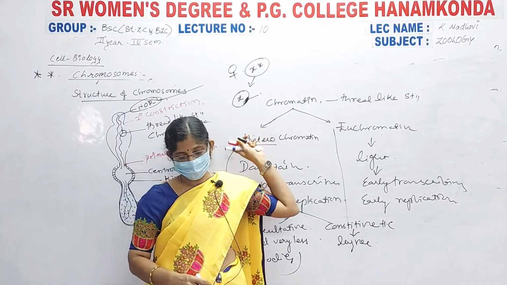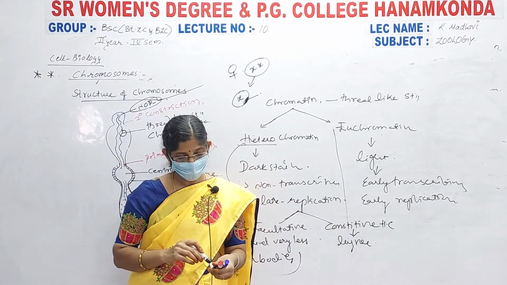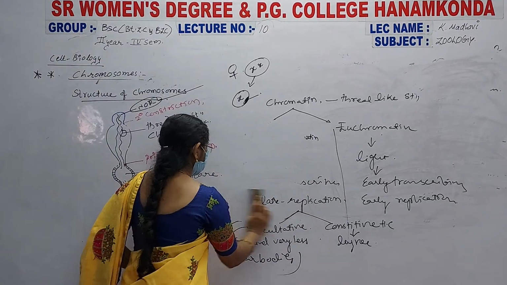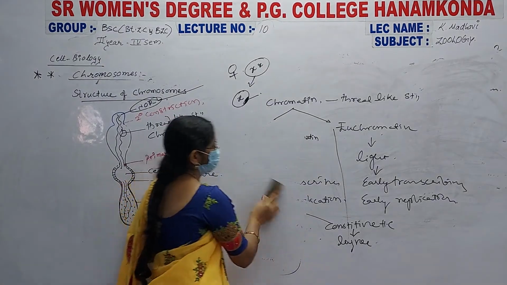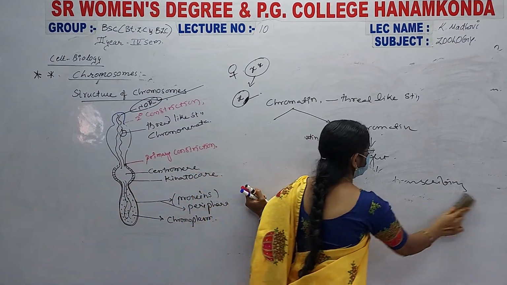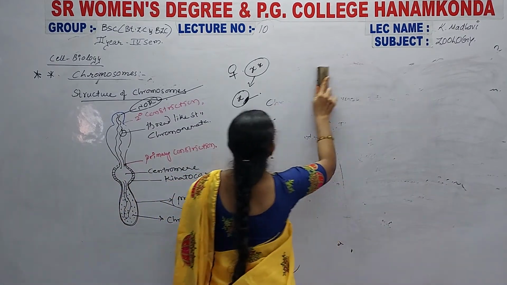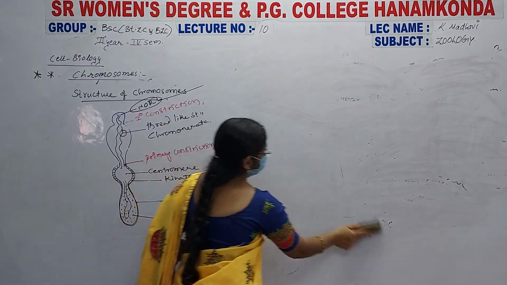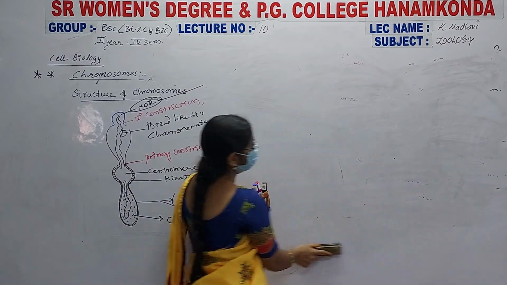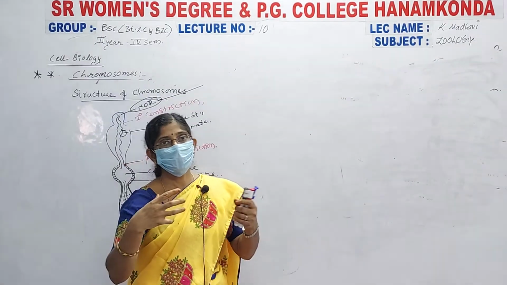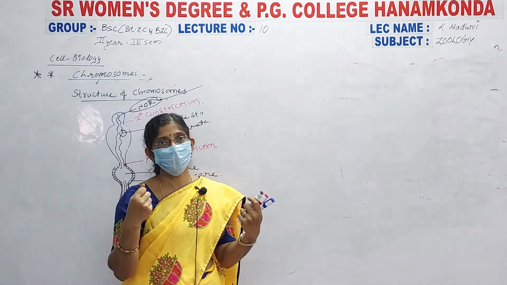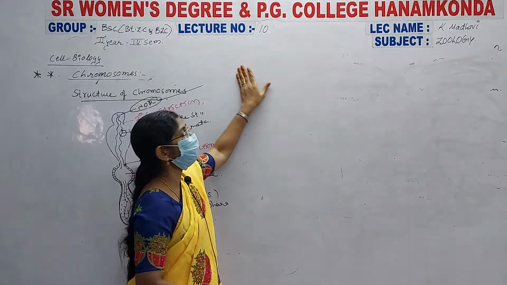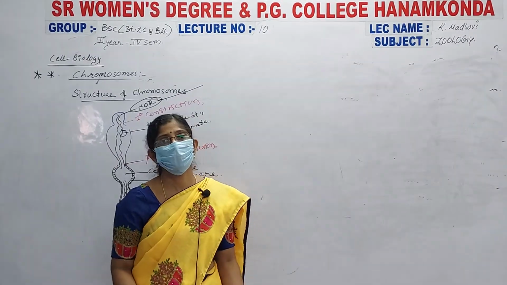Next, what are the chromosome functions? Here we have completed the structure and types of chromosomes. Next, the chromatin is separated during anaphase, where the spindle fiber forms and the two arms move toward the polar regions. What are the functions of chromosomes?